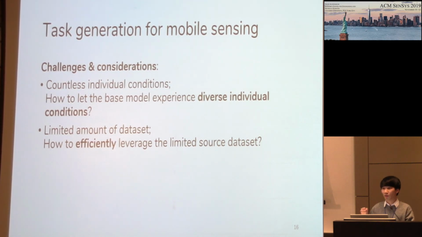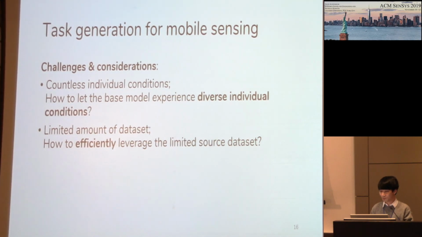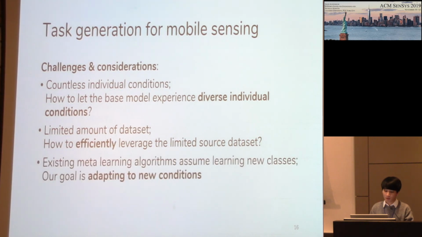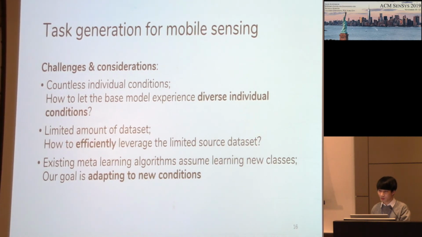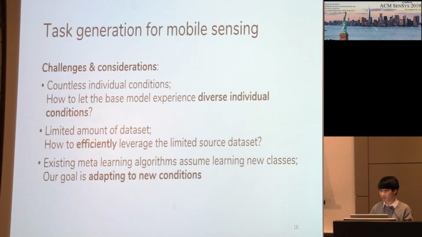So the question is how to effectively and efficiently leverage the limited source data set. Finally, existing meta-learning algorithms assume learning new classes, but our task is not learning new classes, but adapting to condition changes that make input distribution different.